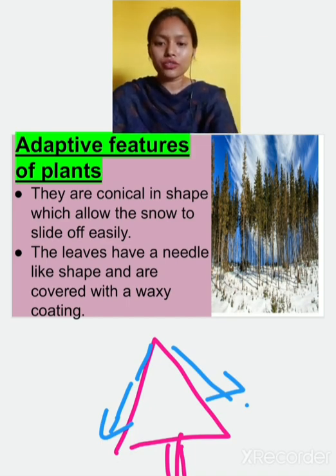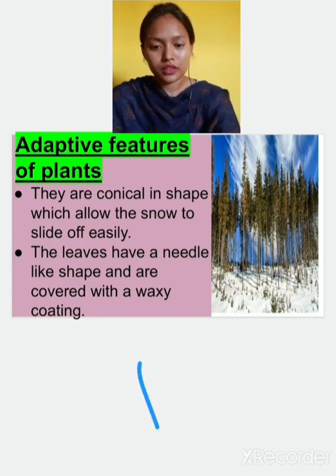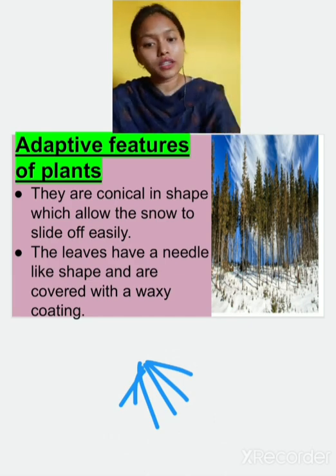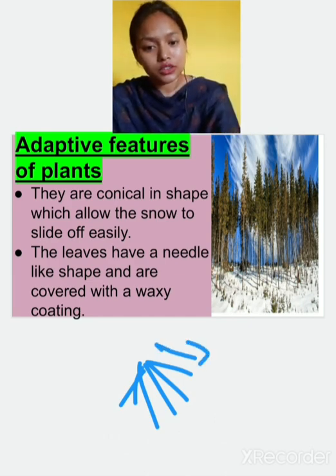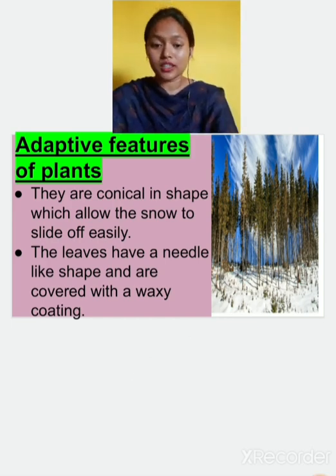The leaves have a needle-like shape, so that the snow can slide easily. They are also covered with a waxy coating.